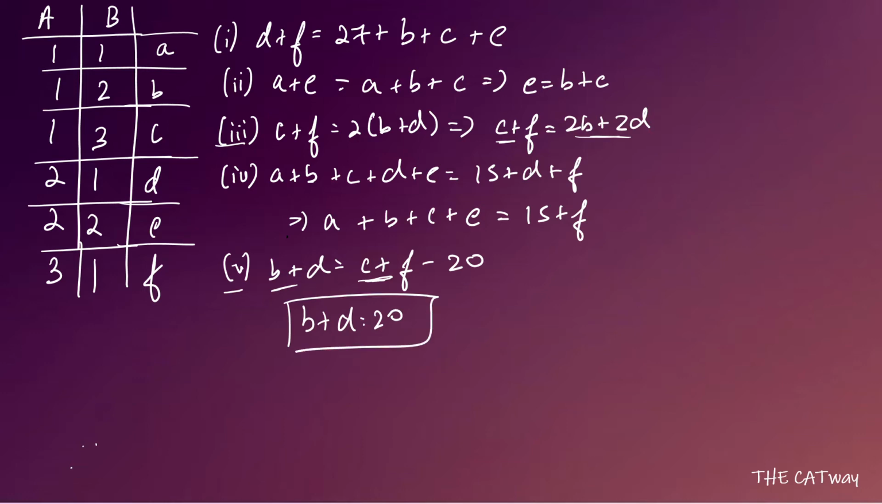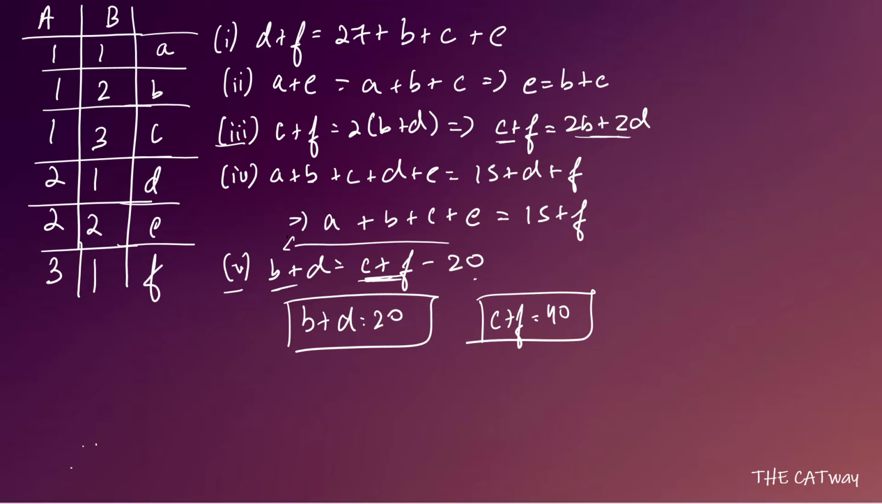What you have to do is just replace C plus F with 2B plus 2D, and then 20 will come over this side, and B plus D will come over here, so it will be 2B plus 2D minus B minus D, and it will be equal to 20. So from there we get that B plus D is equal to 20. Once we have B plus D is equal to 20, we also have C plus F is equal to 40.